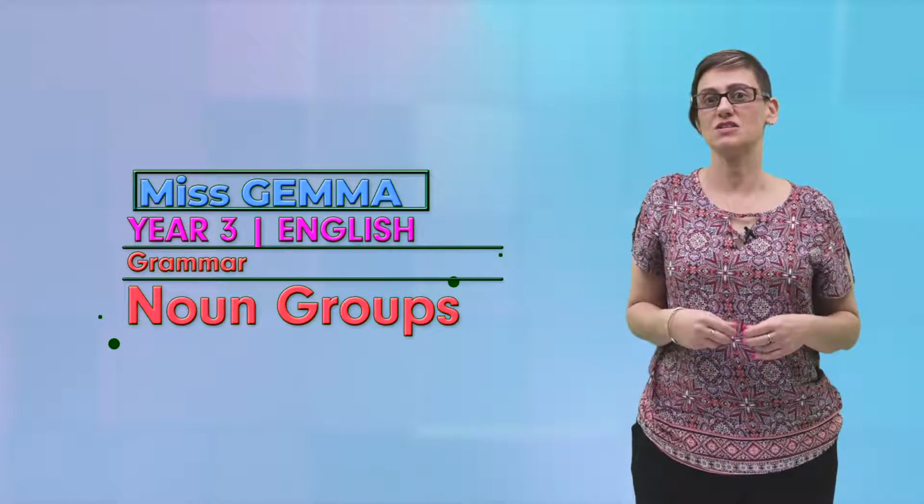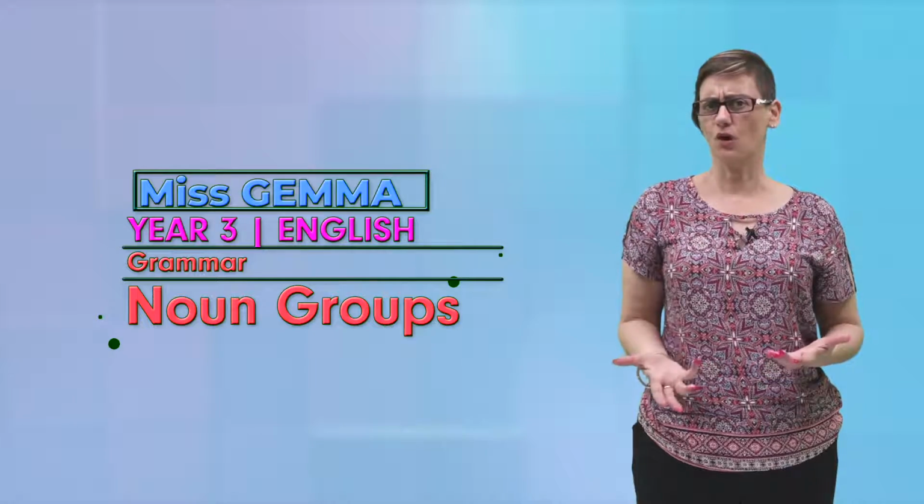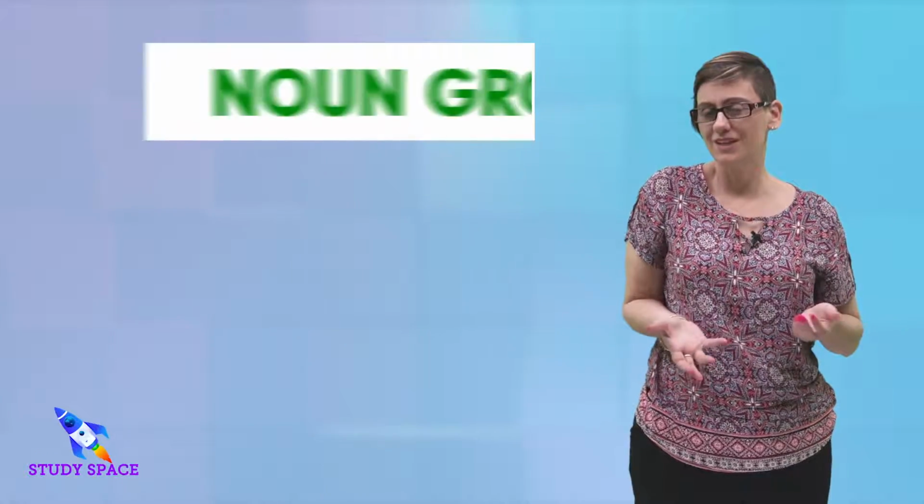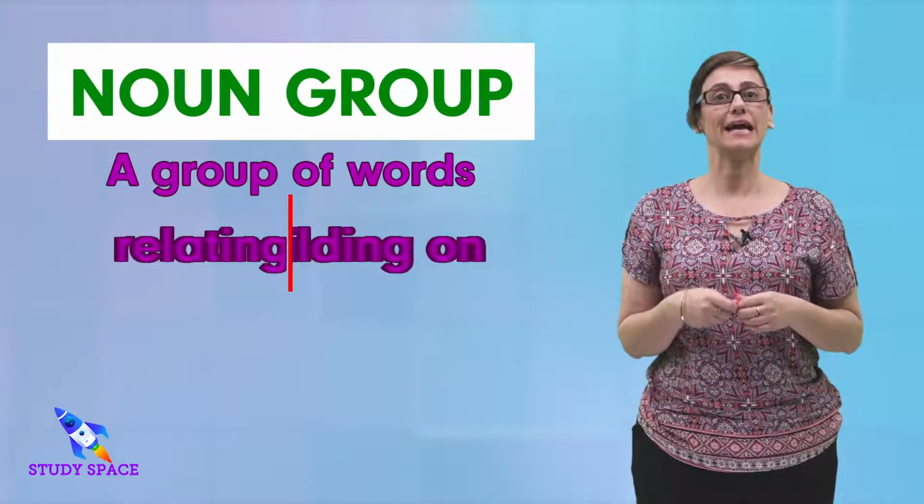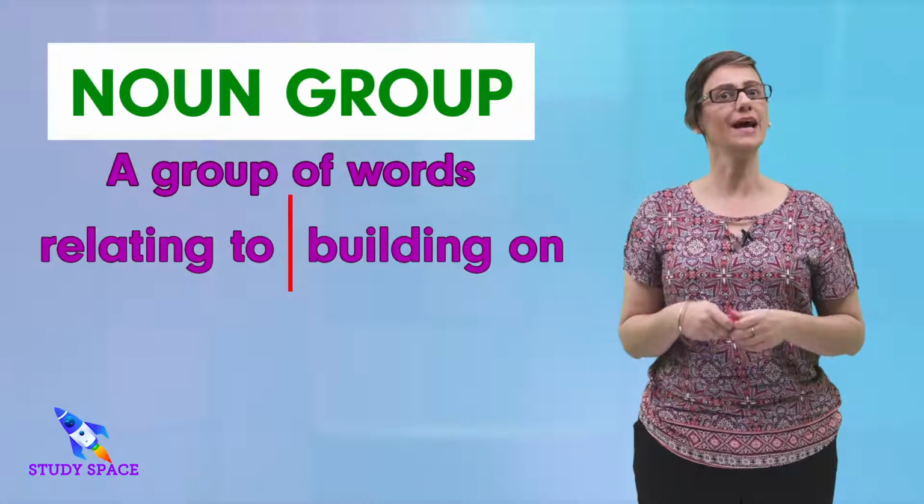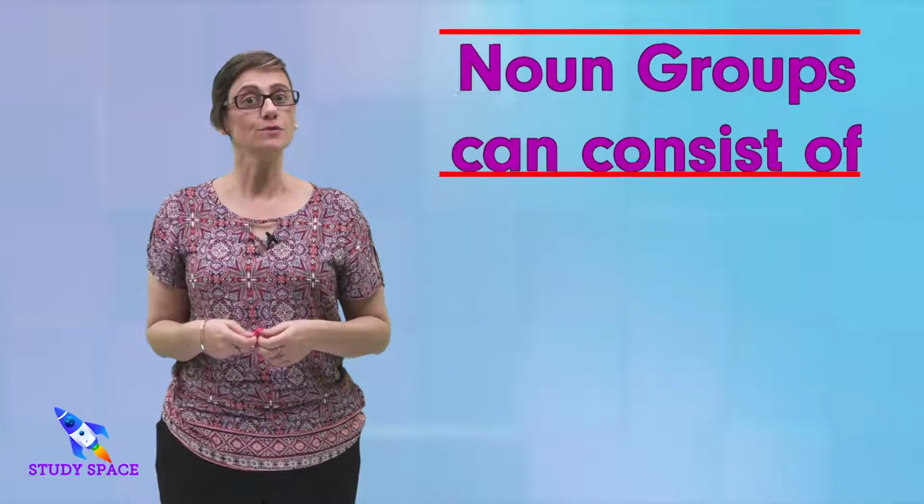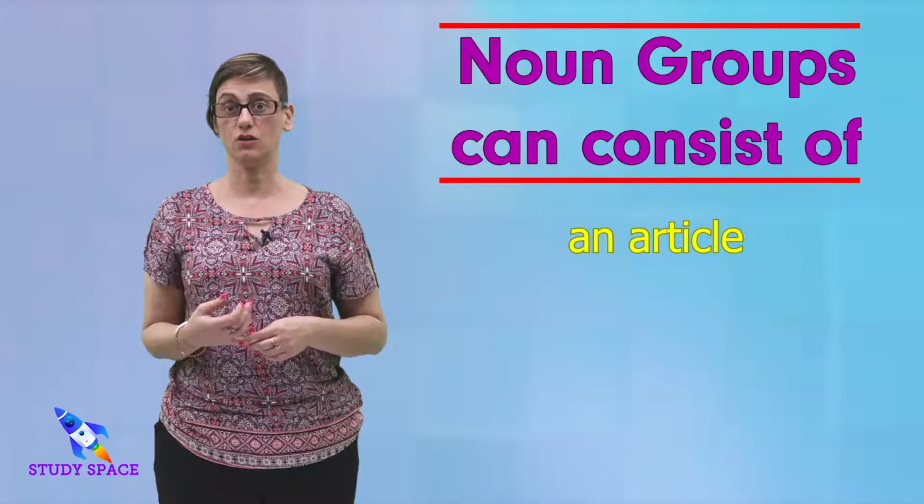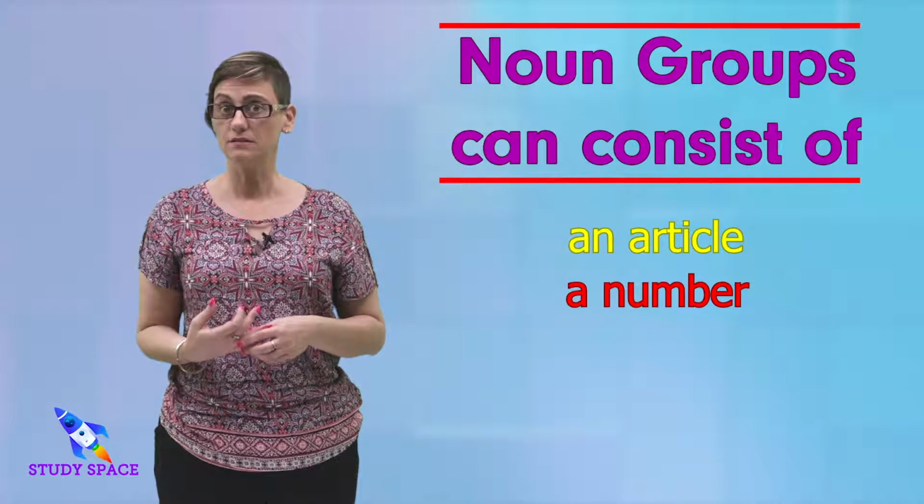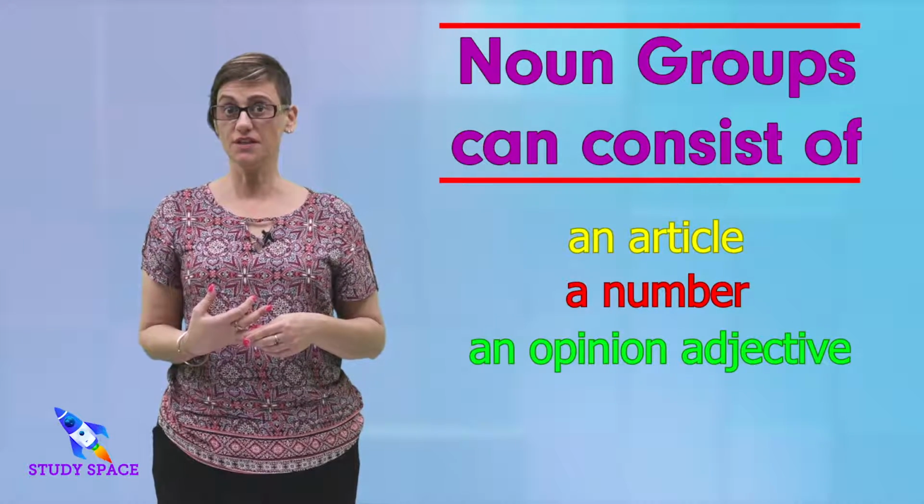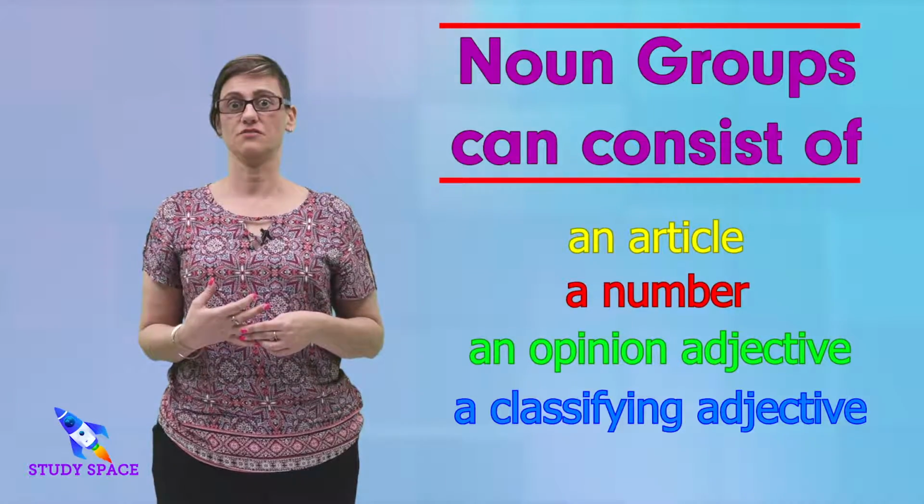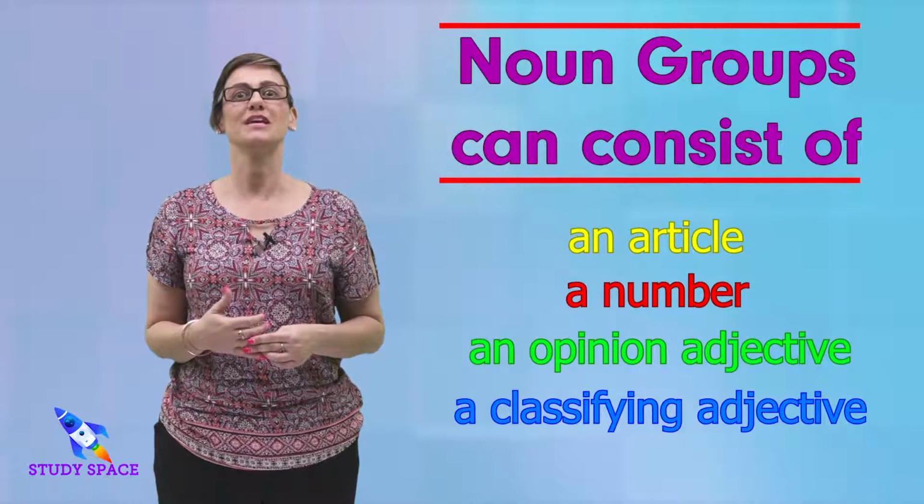In today's lesson we're going to talk about noun groups. So, what's a noun group? It's a group of words relating to or building on a noun. Noun groups can consist of an article, a number, an opinion adjective, and a classifying adjective. Let's take a closer look at what these mean.